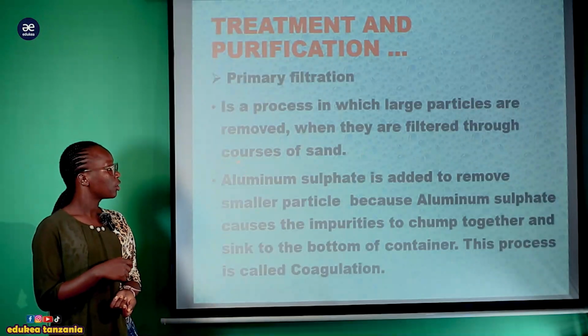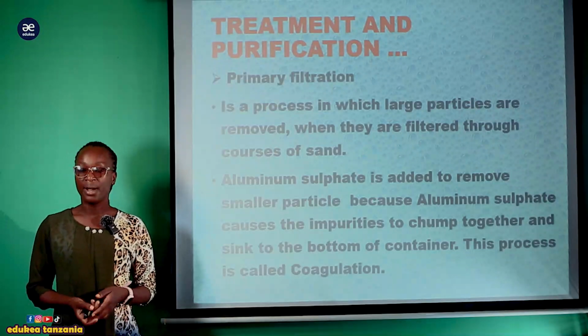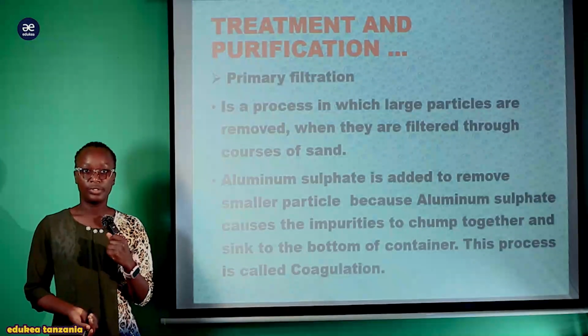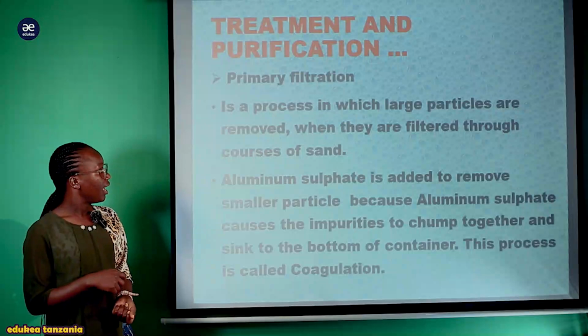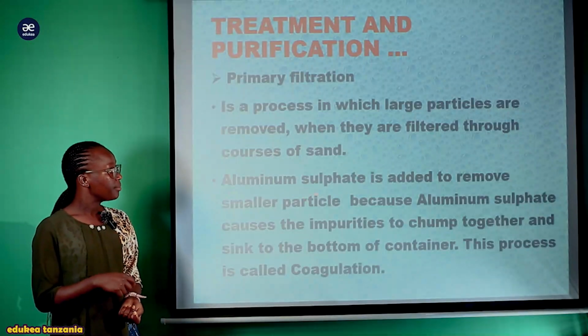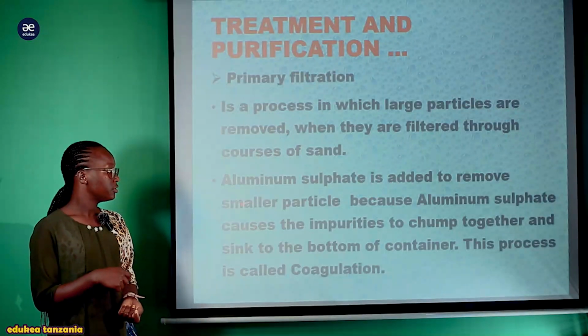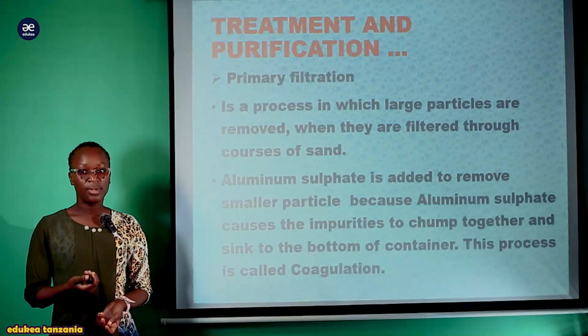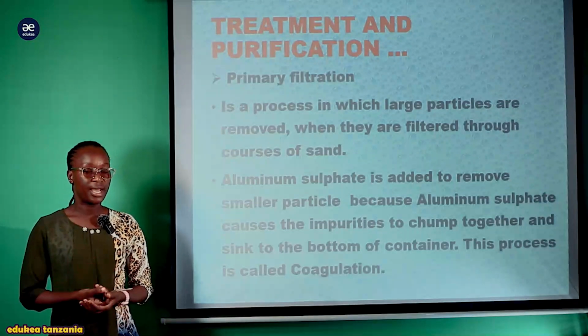Whereby aluminium sulfate is added to remove smaller particles. Why is aluminium sulfate added? Simply because aluminium sulfate causes the impurities to clump together and sink to the bottom of the container. This process is called coagulation.